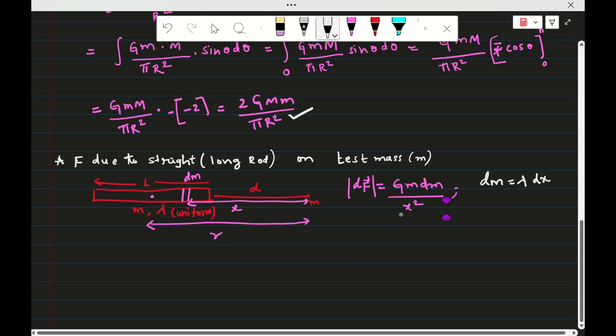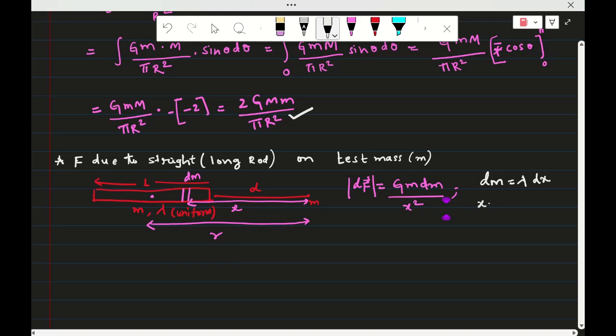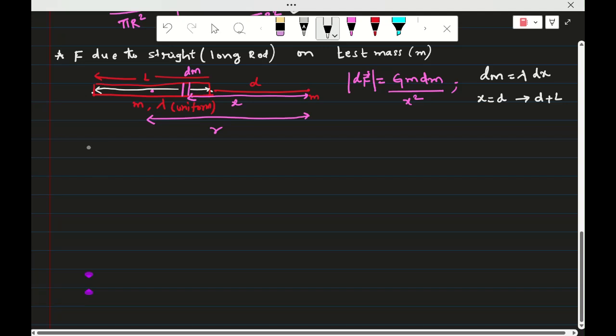Keep this. Now the limits of x are d to d plus L, because the dm mass element varies from this point to this point. Now if you apply the integration formula, therefore the integral of dF is equal to the integral of G into m dm by x square.